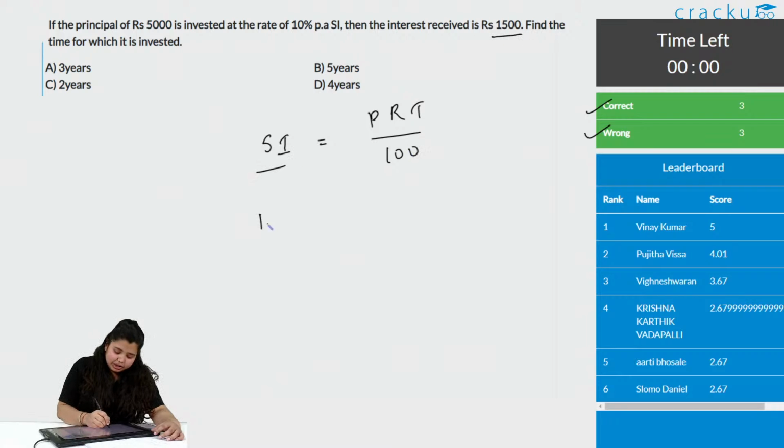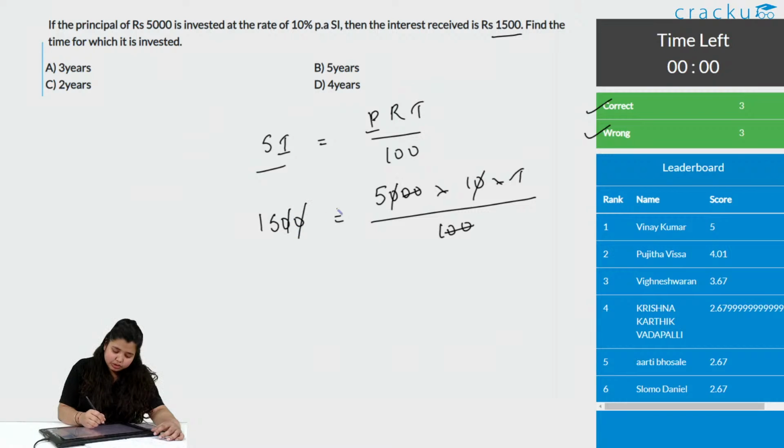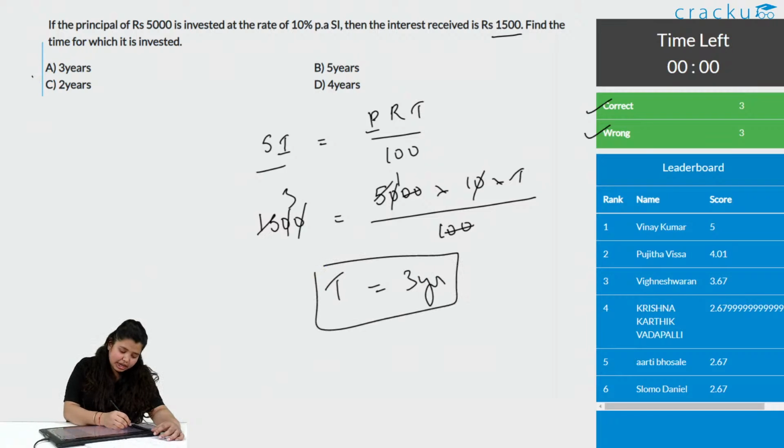The interest is given 1500, principal is 5000, rate is 10%, time is T, divided by 100. Zeros cancel, 5 ones are 5, 5 threes are 15, so time is equal to 3 years. We have our answer, option A is the correct answer. So this was the conventional way, which was again easy.